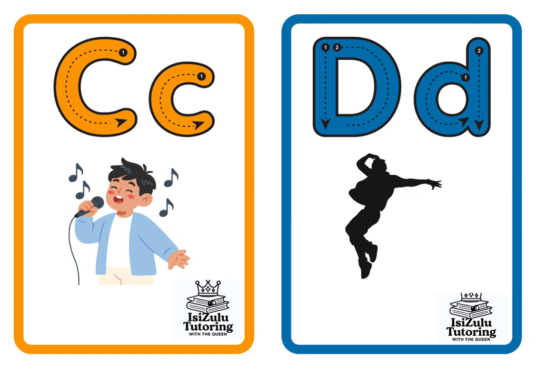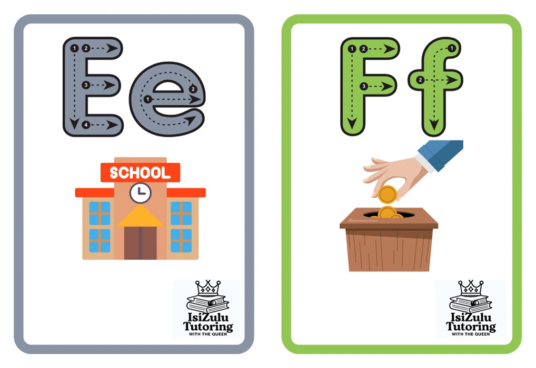Then next we have d, as in like da de di do du, and for dancer. Then for esikoleni, at school. Then fa fe fi fo fu, as in like faka, put inside. Faka emotweni, put in the car.